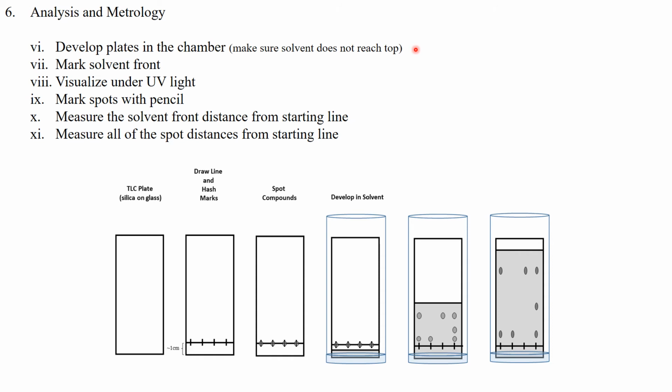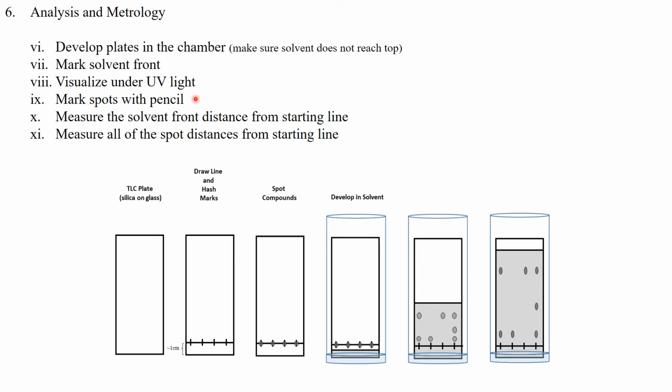The next thing we're going to do is we're going to place our plates one at a time into the chamber, which has the ethyl acetate methylene chloride solution in it. We're then going to let that wick up this TLC plate till we reach a reasonable height, and then we're going to mark the solvent front with a pencil. We're going to take it over to the UV light to visualize those spots.